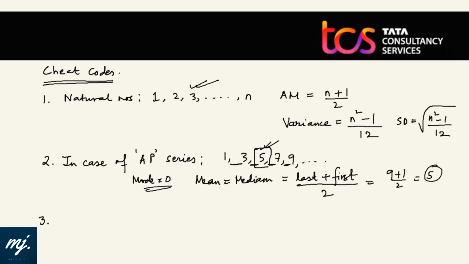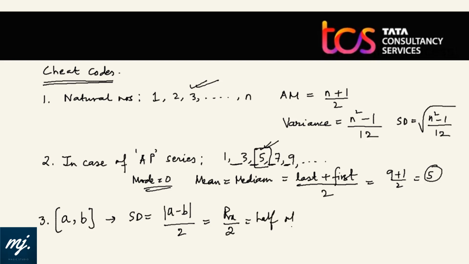One more we can note here. So suppose only two values are given, A and B. In case only two values are given, then standard deviation is mod of A minus B divided by 2, or we can also call it half of range. If only two data points are given, then standard deviation is range, that is find the difference and divide by 2, that is their half of range.